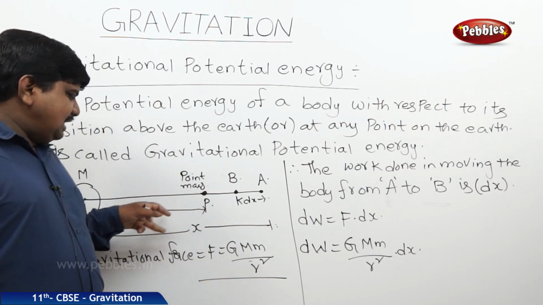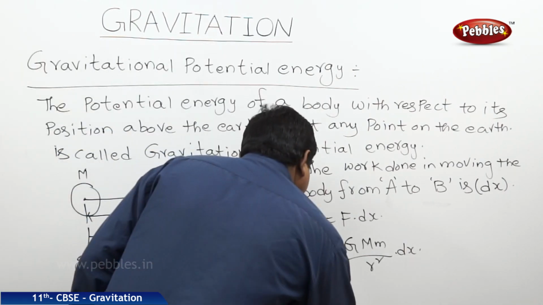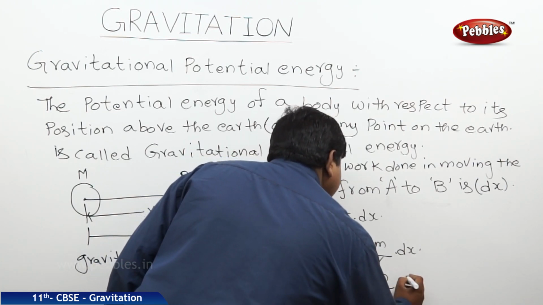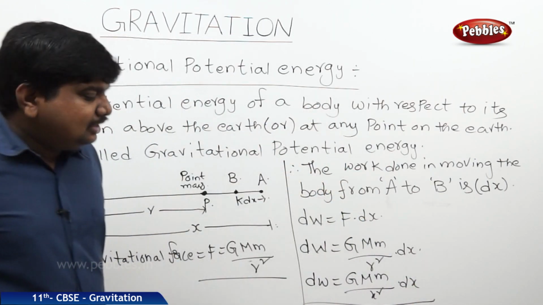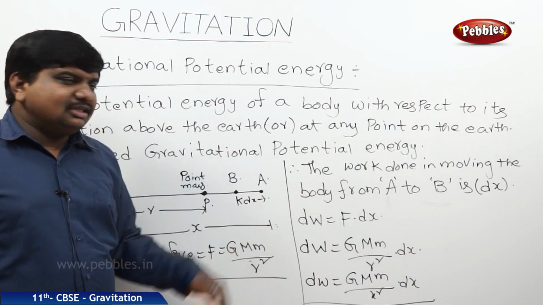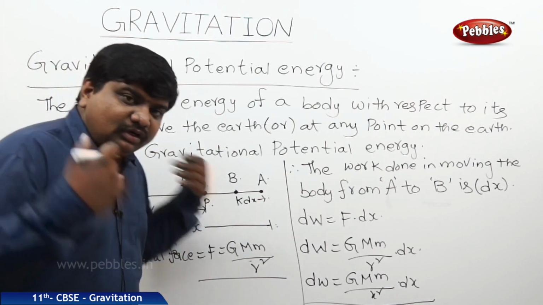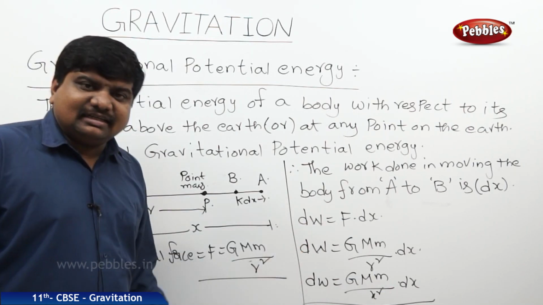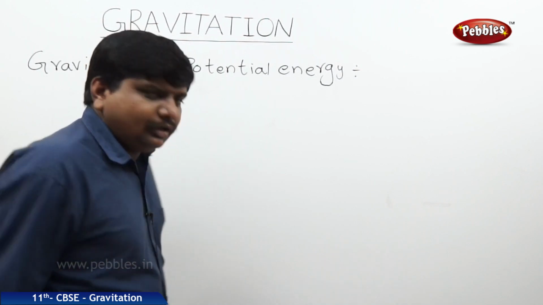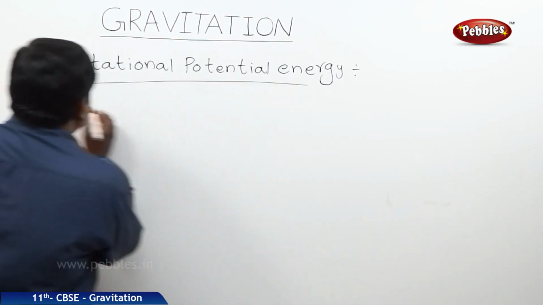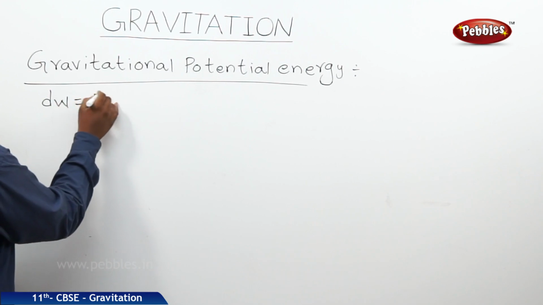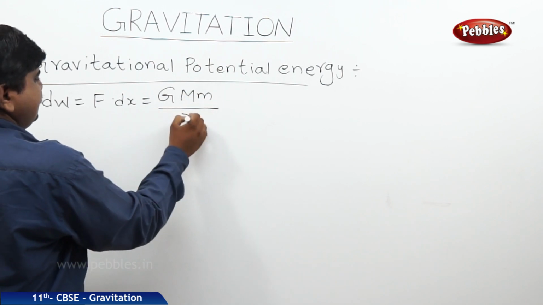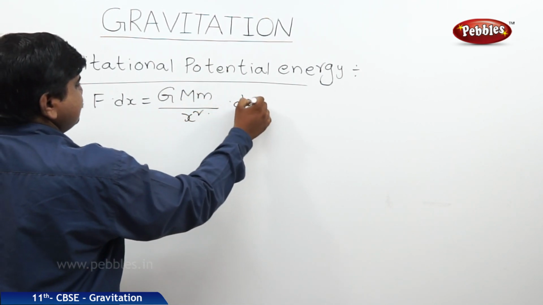Let us say this r is x, therefore dw is equal to G M m by x square into dx. This is the work done to move the object from A to B, nothing but the small displacement dx. Then what is the total work done in moving the object from A to M? That is nothing but integration of the physical quantities. Therefore, for small displacement, dw is equal to F dot dx, nothing but G M m by x square into dx.